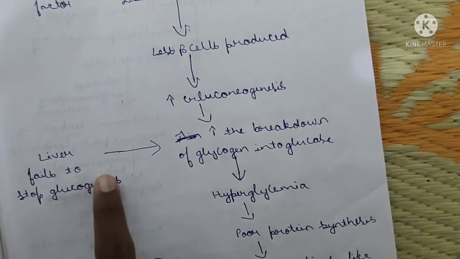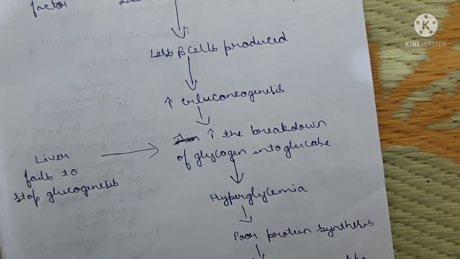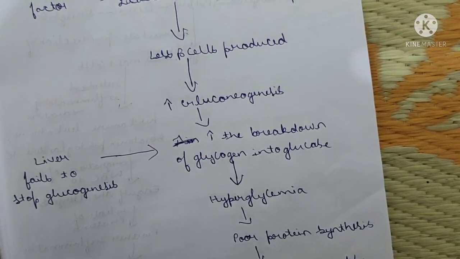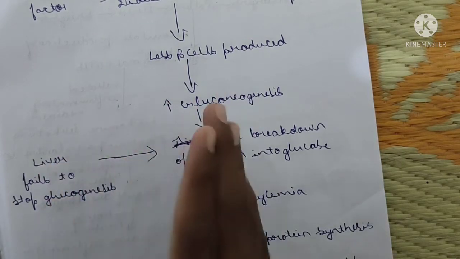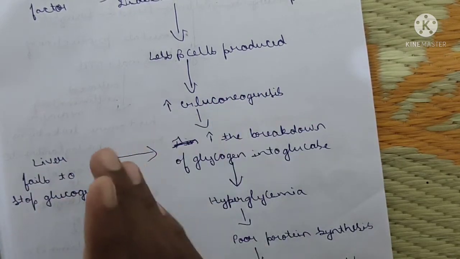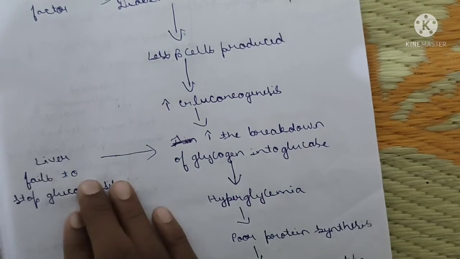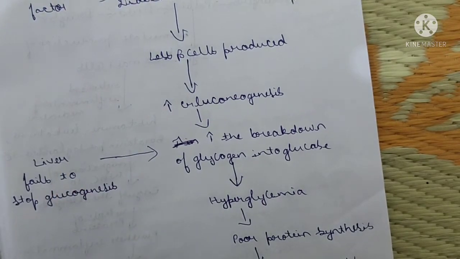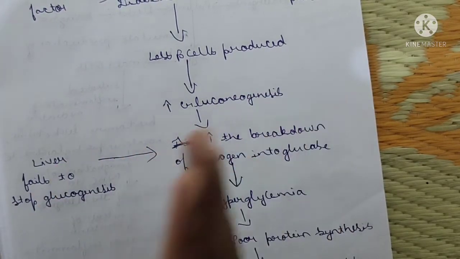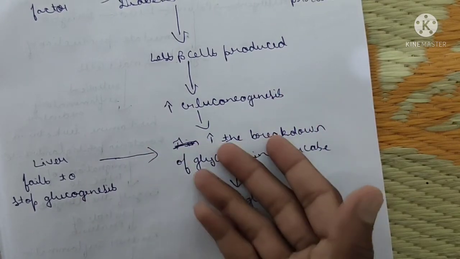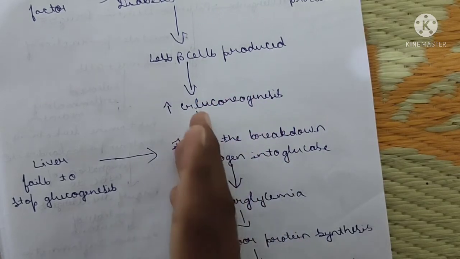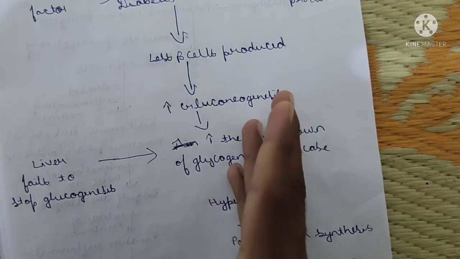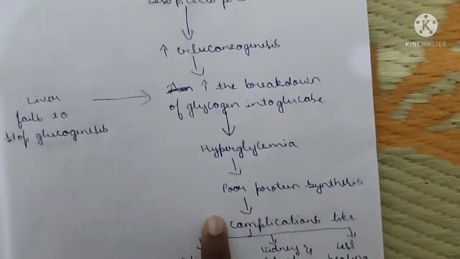Here is one concept I wrote: the liver fails to stop glucogenesis. It will fail to stop the continuous proliferation of gluconeogenesis, the continuous development of glycogen. The liver will stop that. Due to the continuous generation of glycogen, that glycogen is converted into glucose, and there is excessive deposition of glucose in the liver, adipose tissue, and then in the bone, which leads to hyperglycemia.